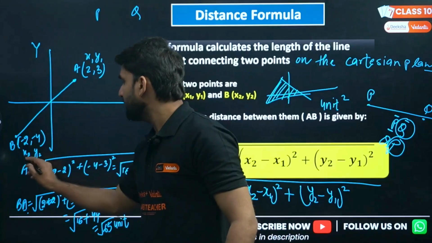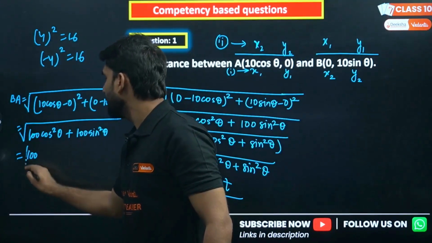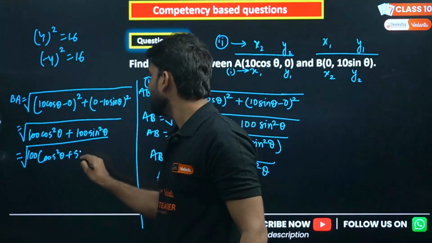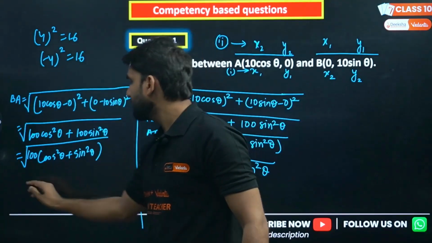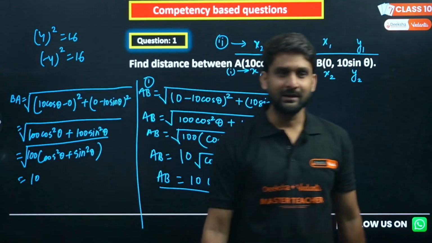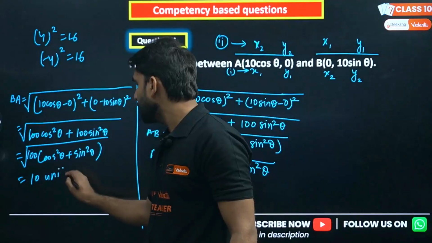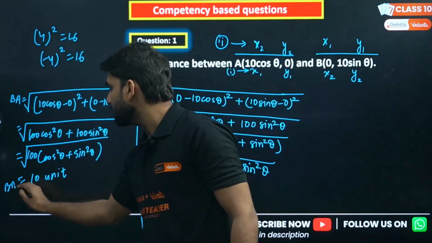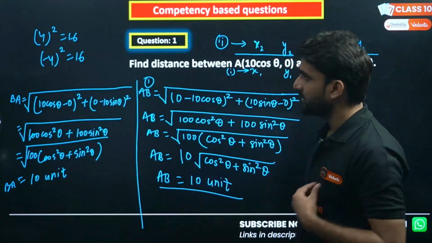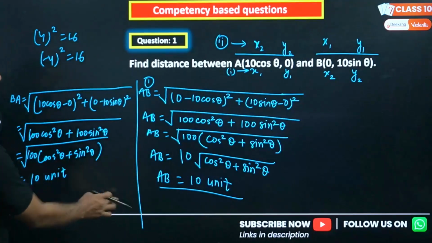So look, can we take 100 common here, under root, this will be cos square theta plus sin square theta, right? So under root 100 will be 10, and this is the trigonometric identity which equals 1. So we are getting 10 here, 10 units. So BA is equal to 10 units and AB is 10 units. Both are the same, right? So let's move to the next question.